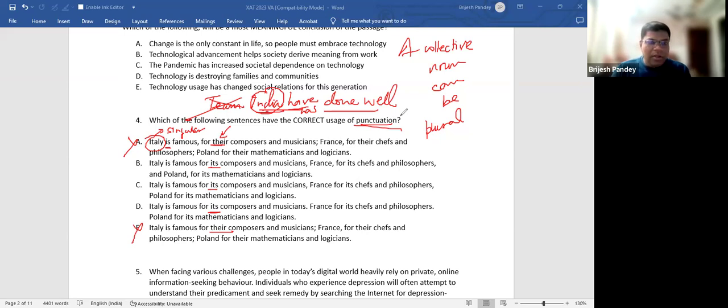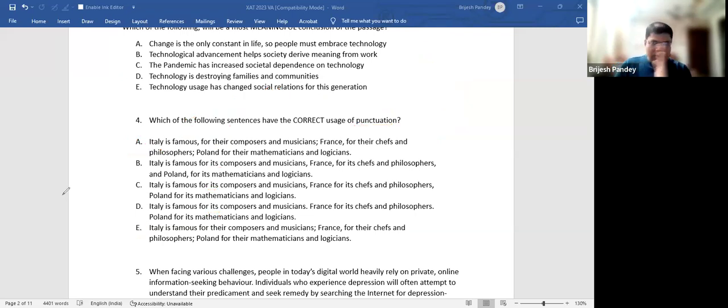Right. And what about the other choices, you might ask me. Now this is a part of parallel construction. If you remember, I told you to watch these concept videos. When you have separation of elements, understand this. When do you use "and"? You use "and" when the last piece is coming. The last piece is coming, है ना? Before this, you can have one piece, two pieces, three pieces, four pieces, no matter how many. But when you have "and", it means the last piece is coming.